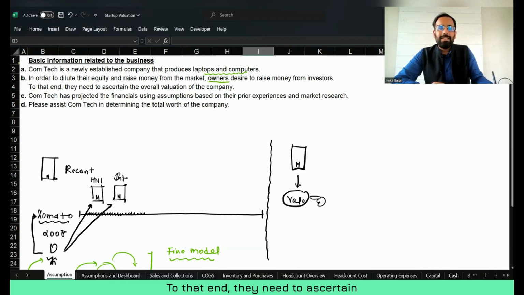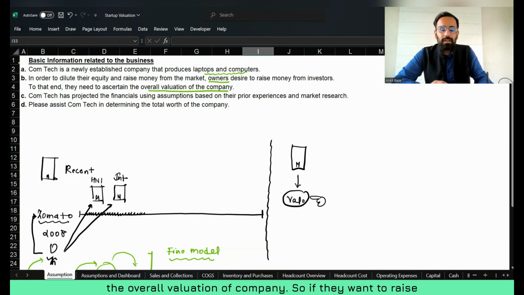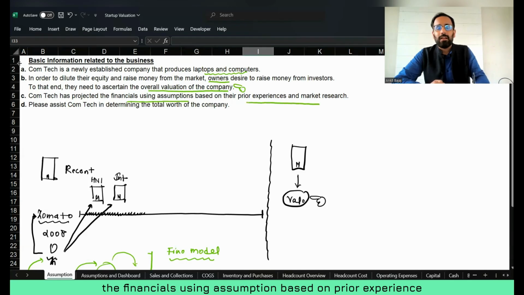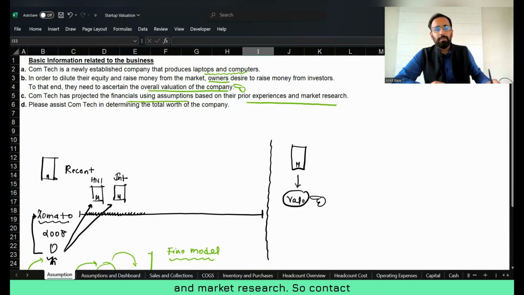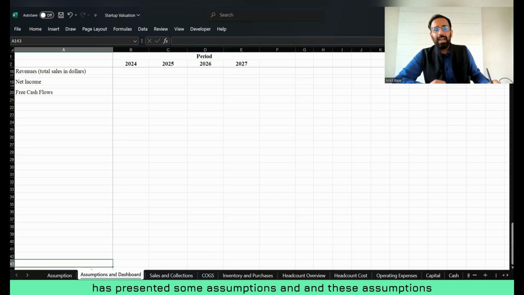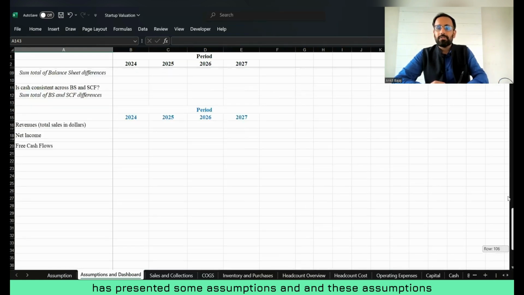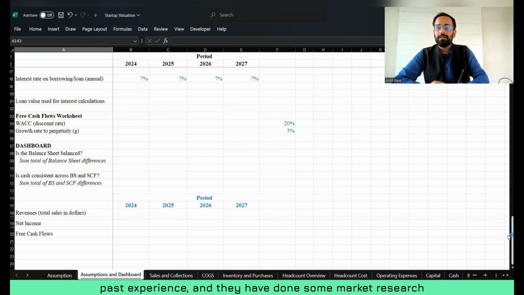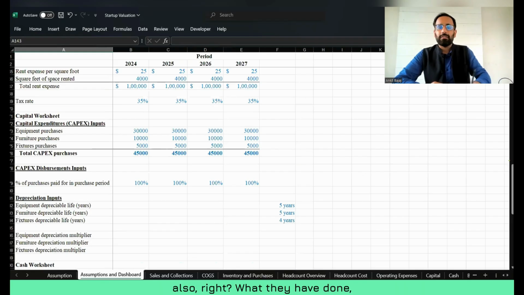To that end, they need to ascertain the overall valuation of the company. If they want to raise money from the market, they should know the valuation of the company. Contact has projected the financials using assumptions based on prior experience and market research. These assumptions are computed on the basis of their past experience, and they have done some market research also.